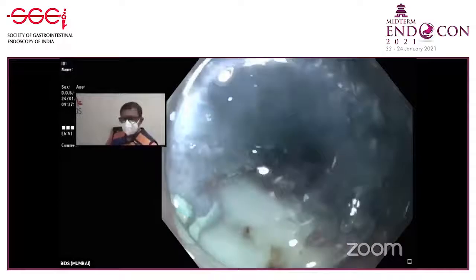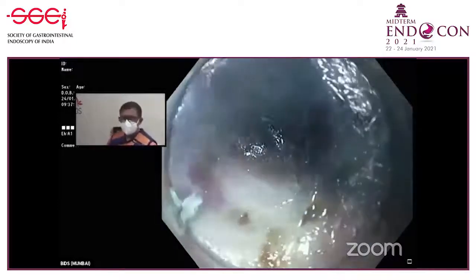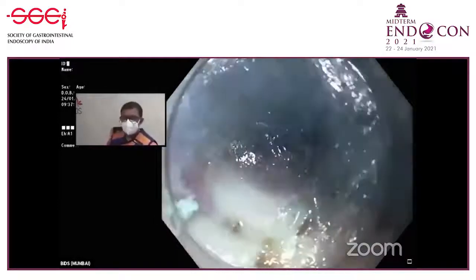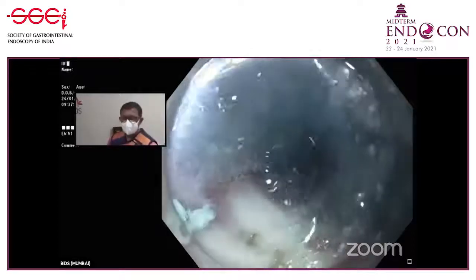But see, what is the secret? The secret is to bare the muscle. Very, very important. And sometimes there can be ooze from the cut end also. You have to take care of that also.